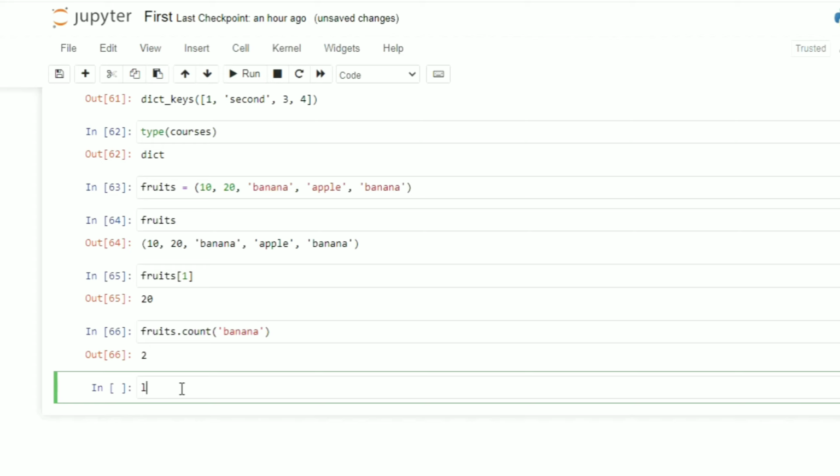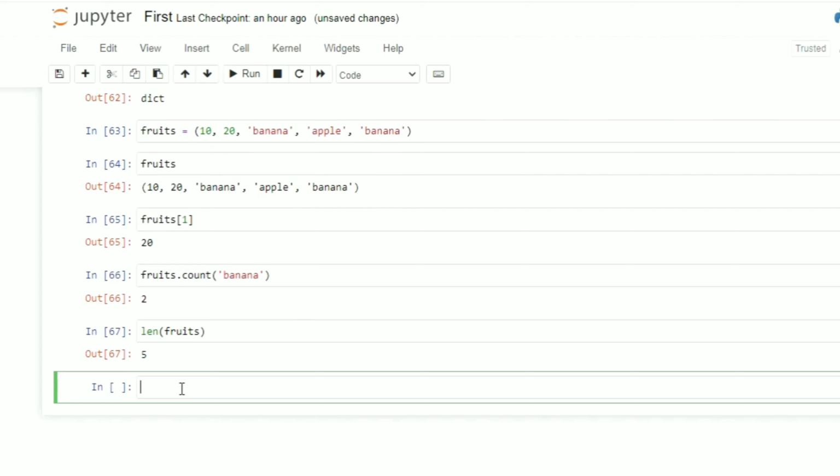Okay, now let me check the length of the tuples. So length of fruits, you can see the total length is 5. 1 2 3 4 5, the length is 5.